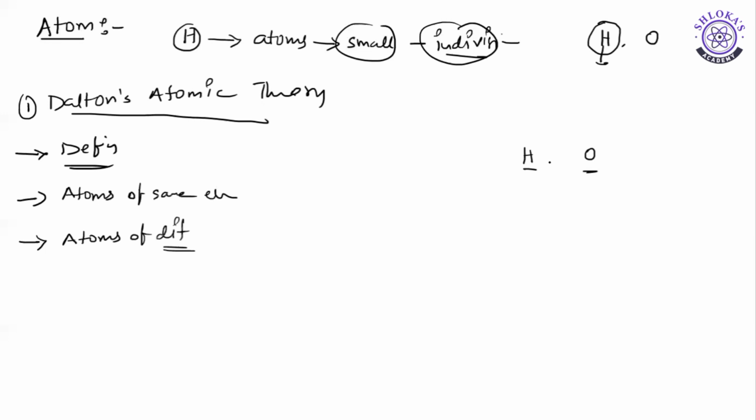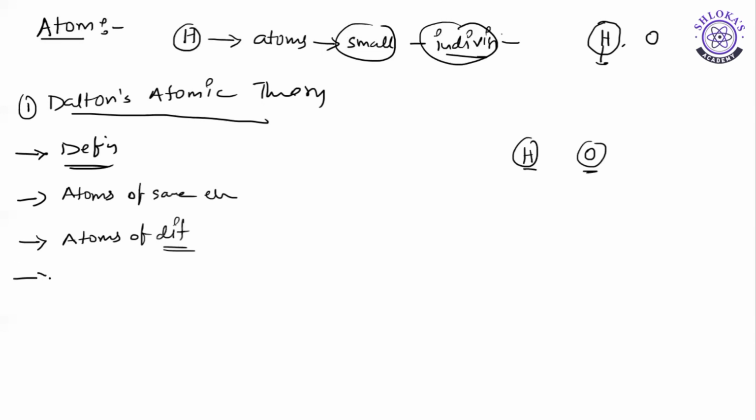That means they may have different mass and different size. They are not having the same properties, they differ in their properties also. That is why the third point says that atoms of different elements possess different properties, that is, different size and different mass.